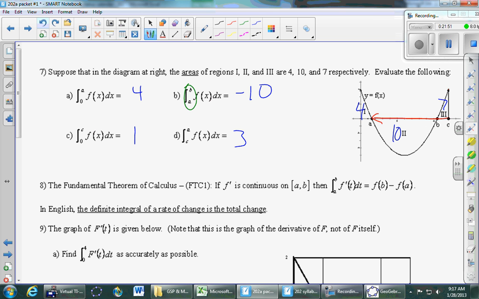That's a negative. Is that 7? That 7's a positive. So altogether, it's a negative 3 when we combine those two things, but it's backwards. And one of the properties of integrals says if you go backwards, change the sign. So we get positive 3. I'll write this out a little bit more. This is really the integral from A to C with a negative sign in the front. So it's the opposite of negative 3.